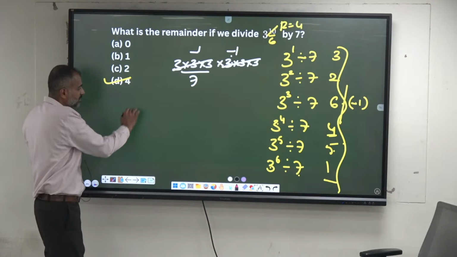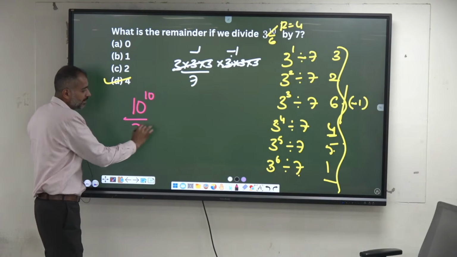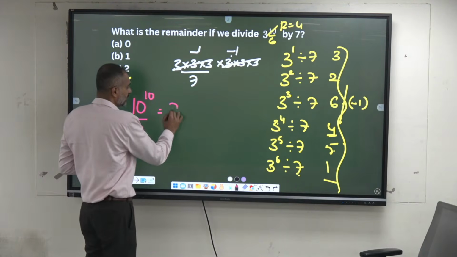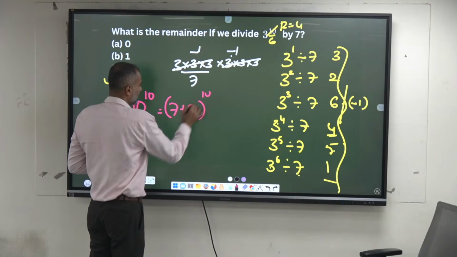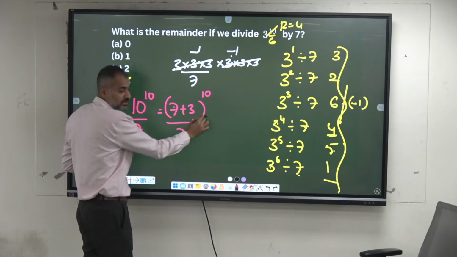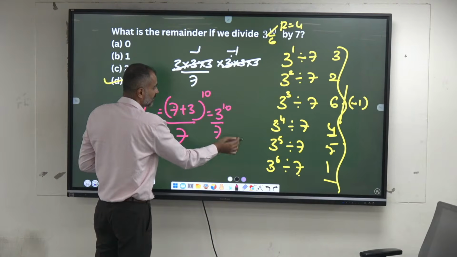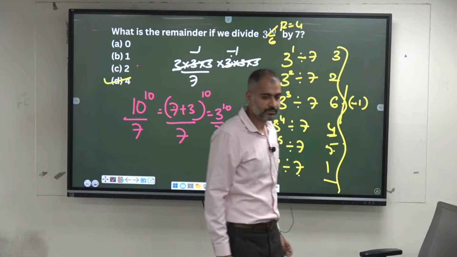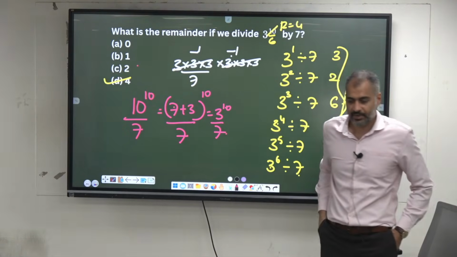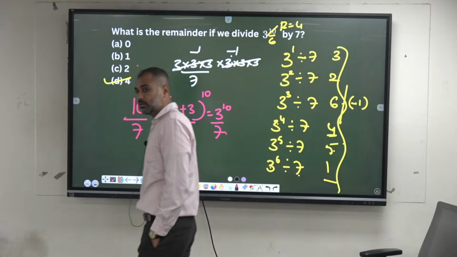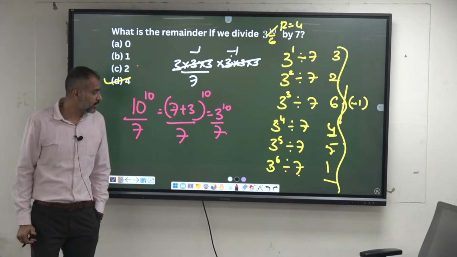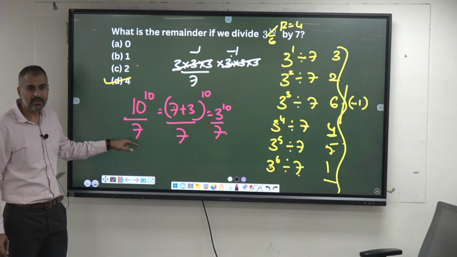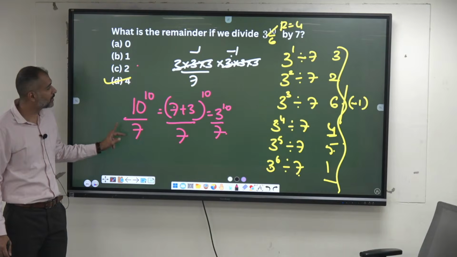Same question, can I ask in this form? 10 power 10 divided by 7, what is the remainder? That's the same thing. 10 by 7, can I write this as 7 plus 3 whole power 10 divided by 7? The 7 gets cancelled. What is the remainder? 3 power 10 divided by 7, same thing. Shall I move on? Any doubt? We had given a question like, if today is Monday, after 10 power 10 days, what day? Divide by 7. A calendar question along with this remainder theorem.